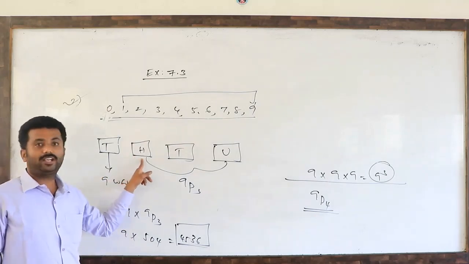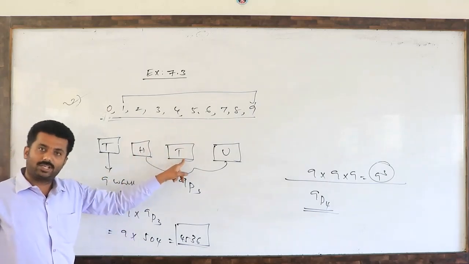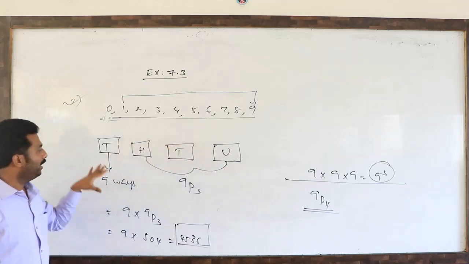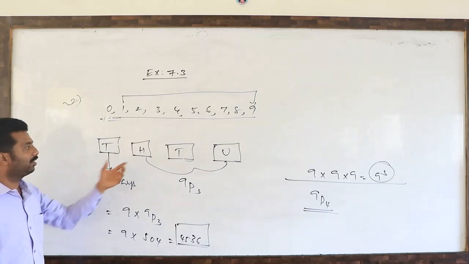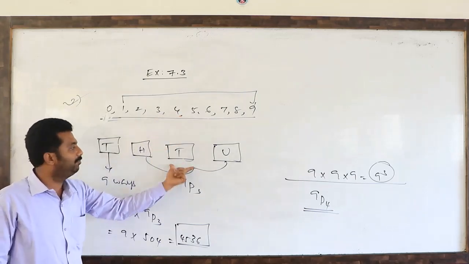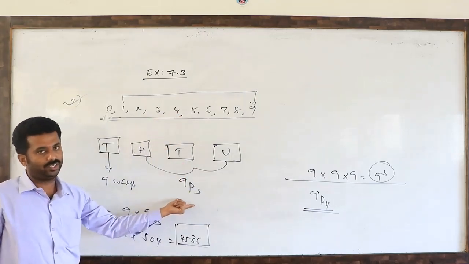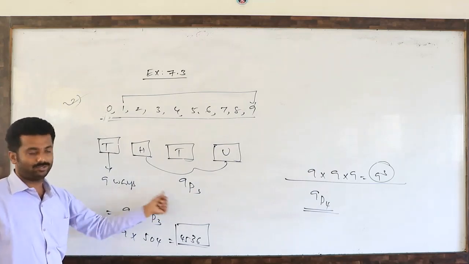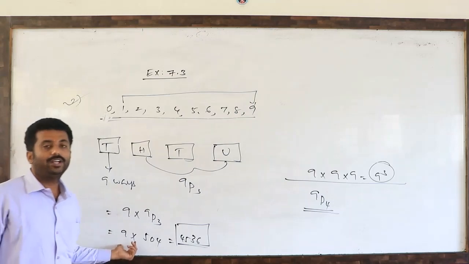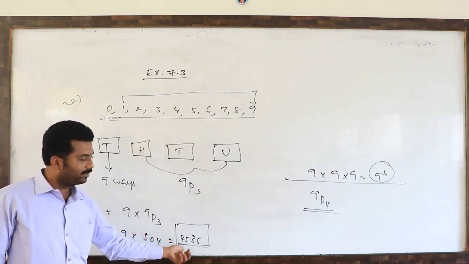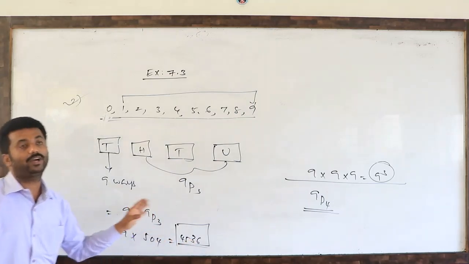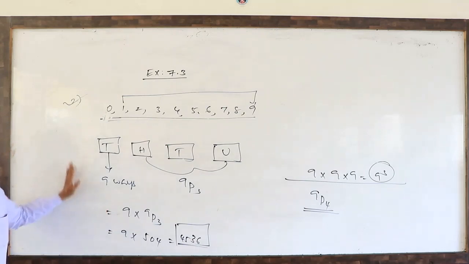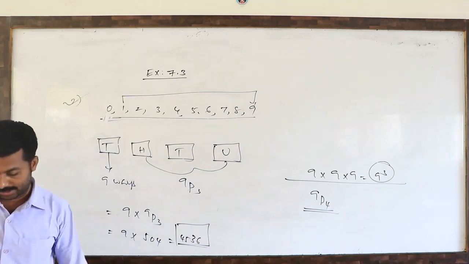Remaining one of the 9 digits can fill it in 9 ways. In the hundreds place 0 may come, no problem. Tens place may have 0, no problem. Units place may have 0, no problem. So here one blank is filled, one digit gone. Remaining 9 digits, 3 blanks, 9P3 ways. By the fundamental principle of counting, we multiply these two. So 9 into 504 is 4536. So 4536 4-digit numbers can be formed. Like that we have to answer.